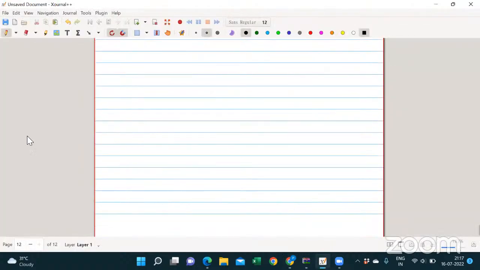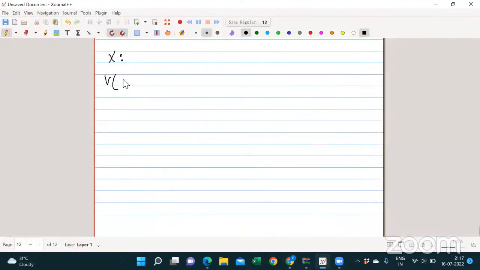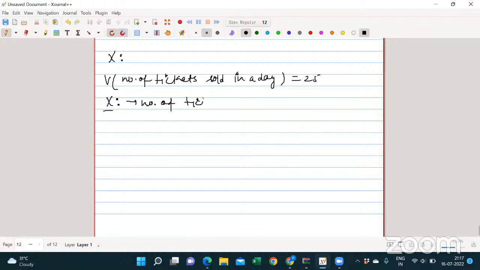So there are n tickets. Suppose I take variance of x is given, what is x? Number of tickets sold in a day. Your approach is correct, right? Number of tickets sold in a day, variance is 25. So I can let a random variable represent the number of tickets sold in a day, and every day is an independent event, so we can simply add the number of tickets.